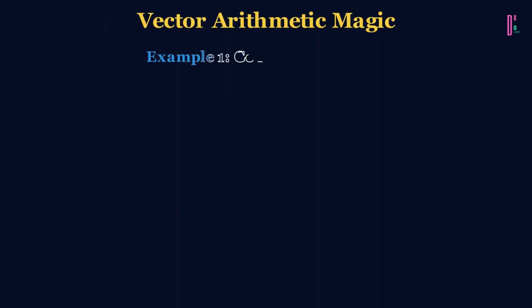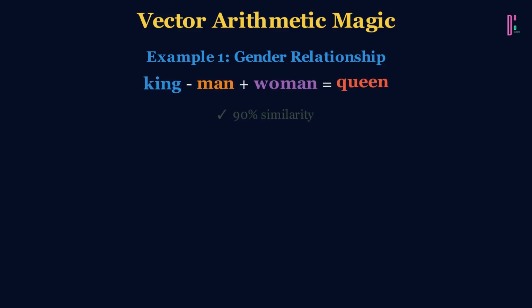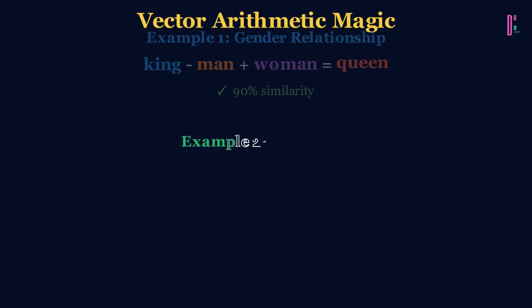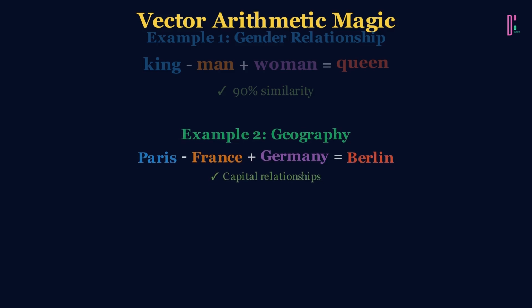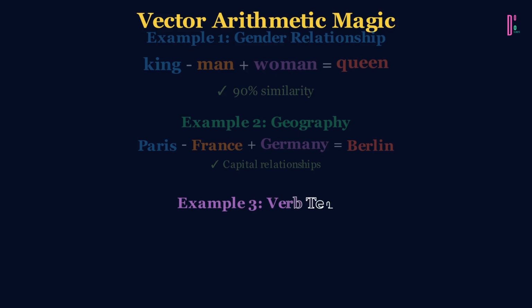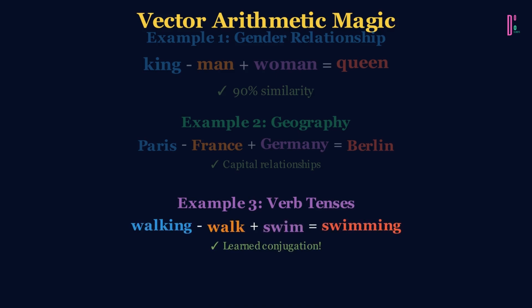Now for the truly magical part: vector arithmetic. You can actually perform mathematical operations on word vectors and get meaningful results. The most famous example: king minus man plus woman approximately equals queen. Why does this work? Because the relationship between king and queen is similar to the relationship between man and woman. It's a gender transformation. The model learns these relationships as consistent vector directions.